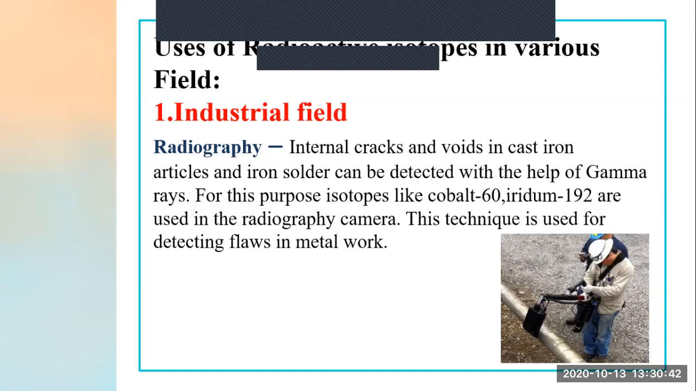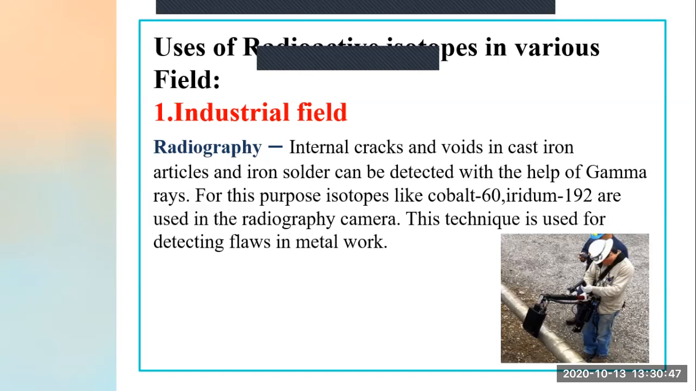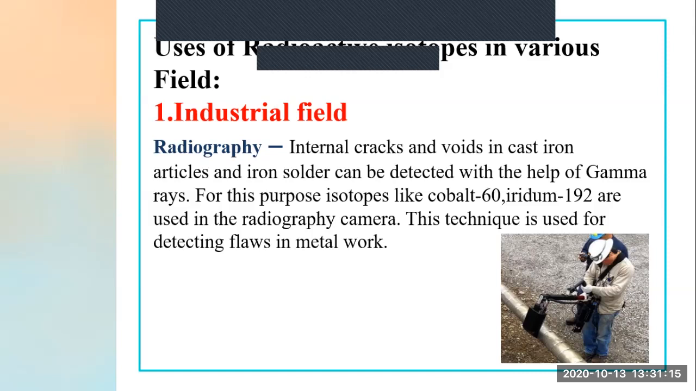Now, what does this statement mean? Number one: internal cracks and voids in cast iron articles and iron solids can be detected with the help of gamma rays, which are radiated from radioactive substances. Gamma rays are used to detect internal cracks and voids in iron pipes used for water piping and for industrial uses.